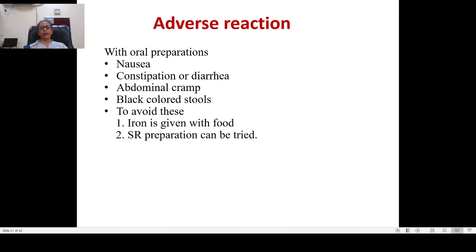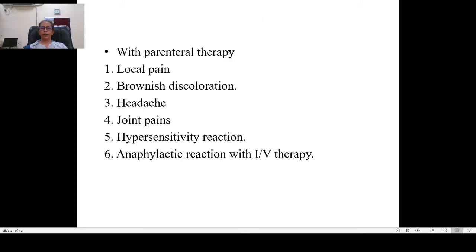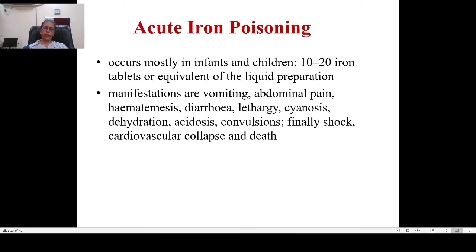Now, the adverse drug reactions with oral iron preparations: you develop nausea, constipation, diarrhea, abdominal cramps, and black colored stools. So, to avoid these, iron is given along with food, and you can try slow release preparations. Now, what are the adverse effects with parenteral therapy? There can be local pain, brownish discoloration, headache, joint pains, and hypersensitivity reaction. Anaphylactic reactions can occur when it is given intravenously.